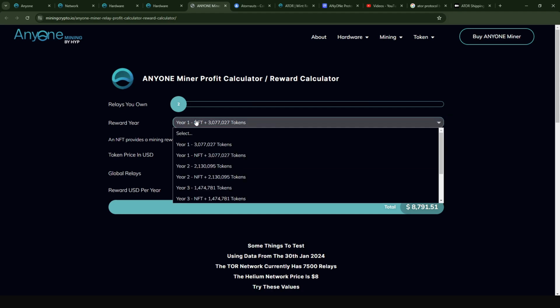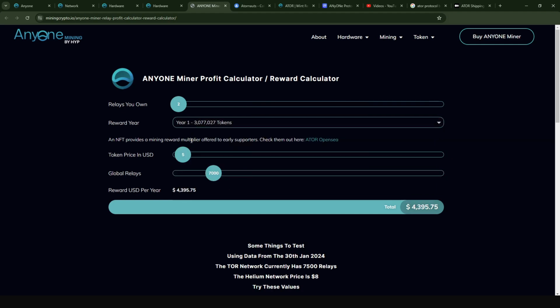If you do not have the hardware relay, for instance you have a virtual relay that you want to set up on a VPS, I have about 4 virtual relays running on my VPS. If the token price is $5 and there are 7,000 relays out there, you're looking at about $8,000 a year. I think the rewards are going to be very, very good for this particular project, especially because the tokenomics is strong, and I think the token is going to ramp up very quickly.